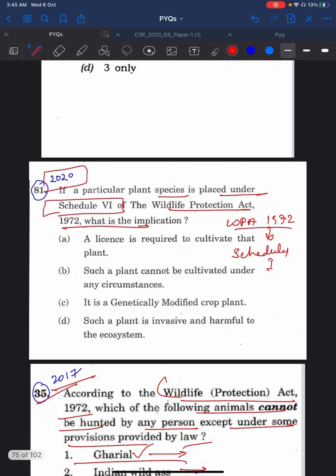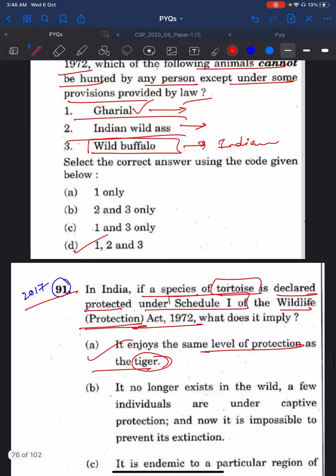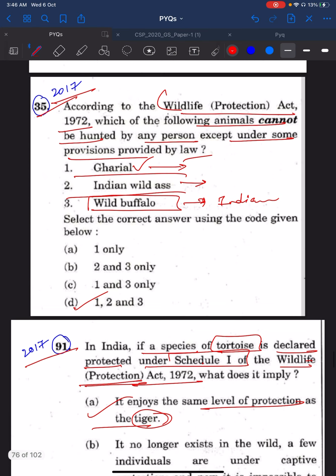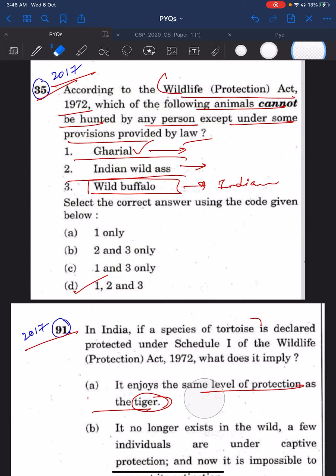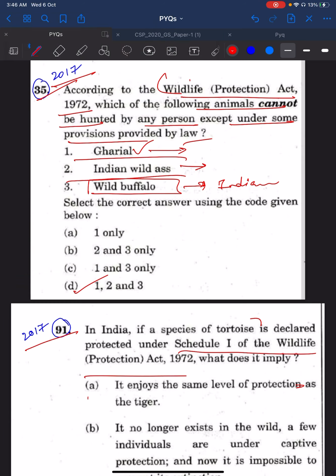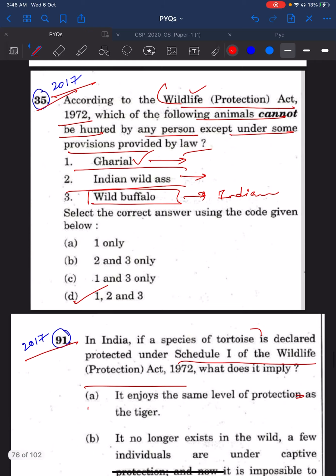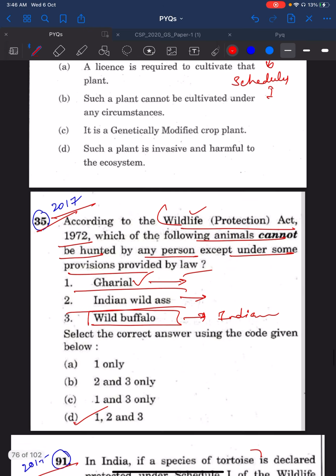So again, you see 2020 81 question. This is about Wildlife Protection Act and the schedules. If you see 2017 35 question and 2017 91 question, both of them talk about Wildlife Protection Act and are related to Schedule 1. So again, UPSC in 2020 asked about Wildlife Protection Act. It is just a repetition of the concept.